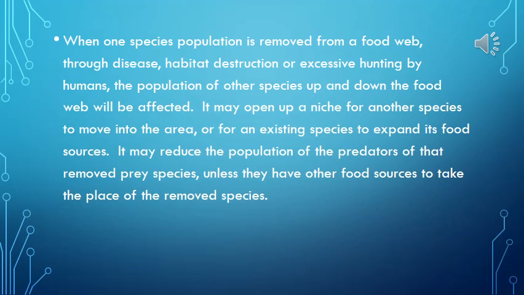When one species' population is removed from a food web through disease, habitat destruction, or excessive hunting by humans, the population of other species up and down the food web will be affected. It may open up a niche for other species to move into the area, or for an existing species to expand its food sources. It may reduce the population of the predators of that removed prey species unless they have other food sources to take the place of the removed species.